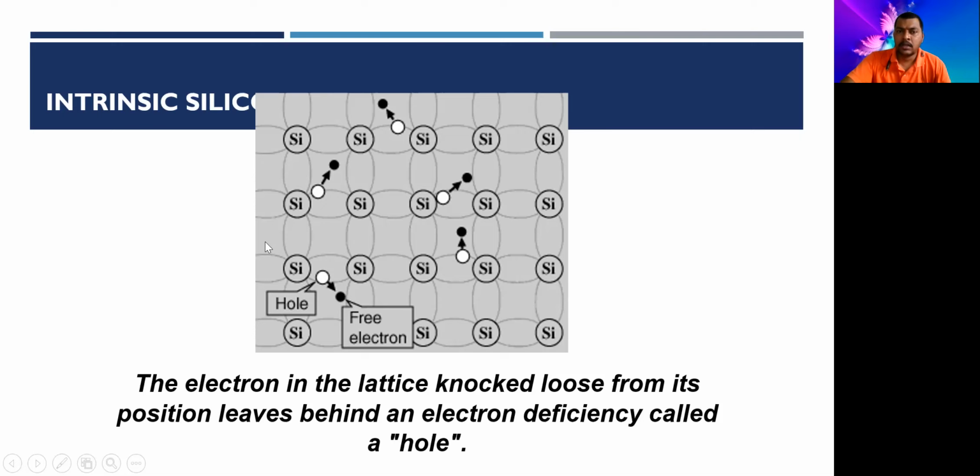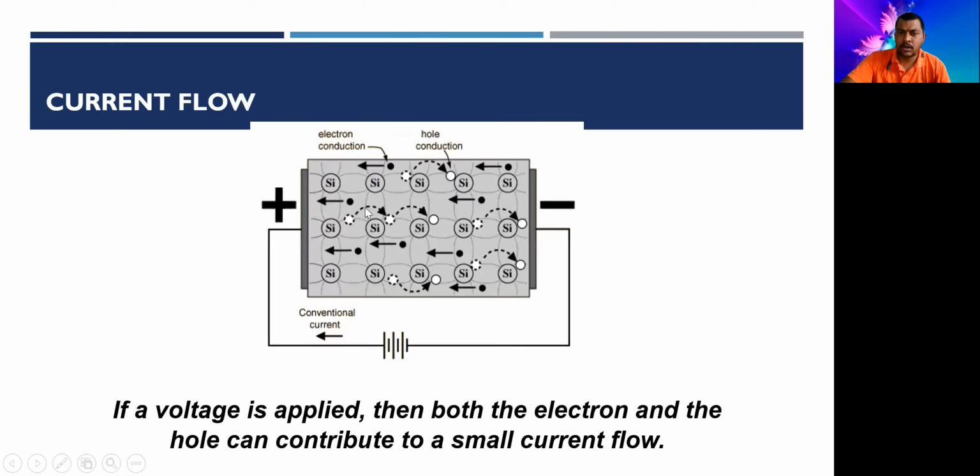I will let you know in the next coming lectures, right? So this is silicon, and this is the formation of, say, a crystal. When a potential is applied on a pure silicon or an intrinsic semiconductor, what happens? Some of the electrons may jump, and if you are able to see over here, the current will start flowing. So this is a battery which is connected to a pure intrinsic semiconductor crystal, and as I've told you, some electrons may gain energy, and the holes will travel in this direction, whereas the electrons will travel in this direction. So the current will flow from the positive terminal to the ground, right?